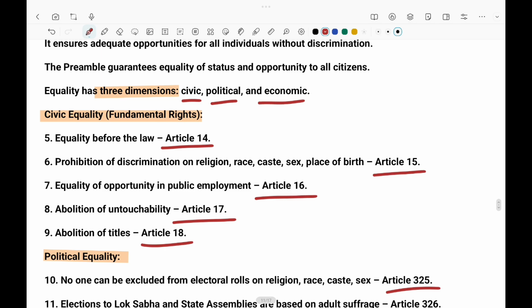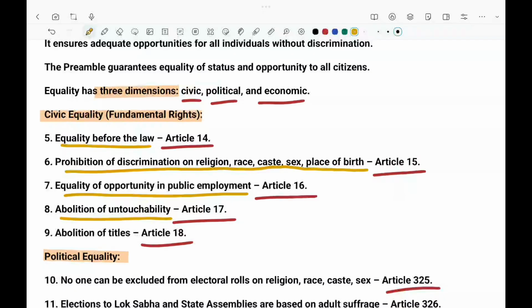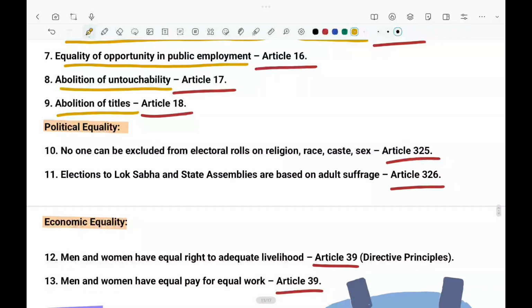Civic: equality before the law, prohibition of discrimination on race, religion, caste, sex, or place of birth, equality of opportunity in public employment, abolition of untouchability, abolition of titles. Political equality is that no one can be excluded from the electoral rolls on religion, race, caste, and sex.